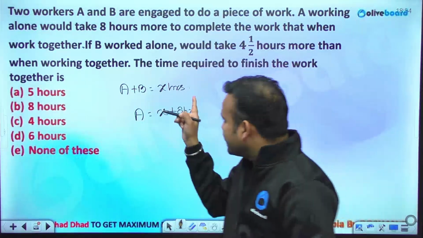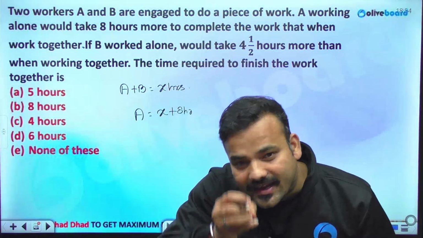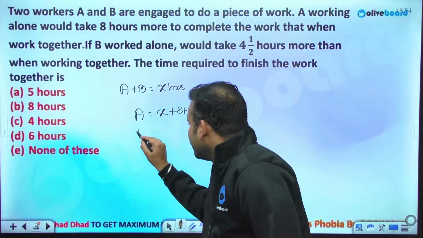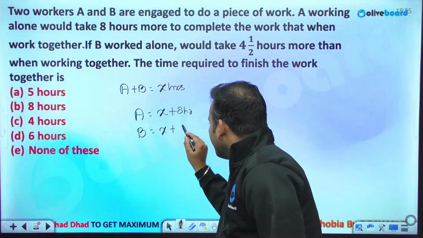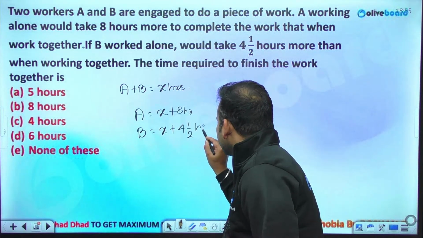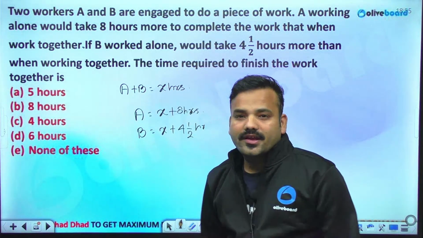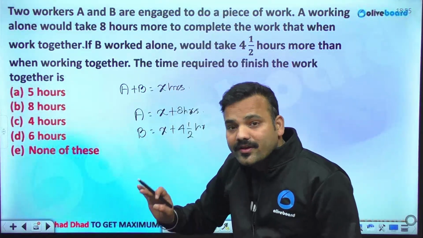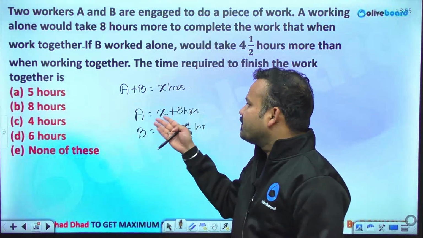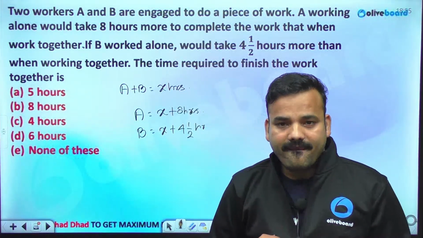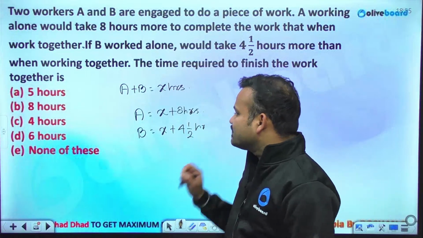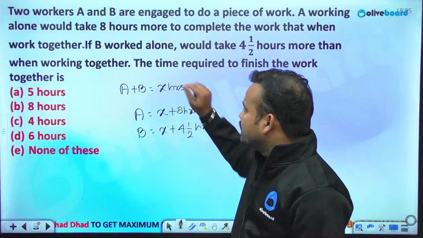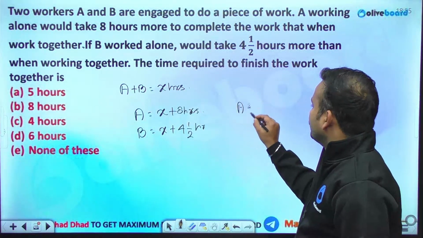If both of them are taking X hours together, A is taking 8 hours more as compared to the time taken by A and B together. And what about B? B is taking 4.5 hours more time than A and B together. Look at this. A alone won't be able to complete the work in the same period of time. So A is taking 8 hours more and B is taking 4.5 hours more comparatively to the time taken by both of them. So what is the total time taken by A and B together? What is the value of X?